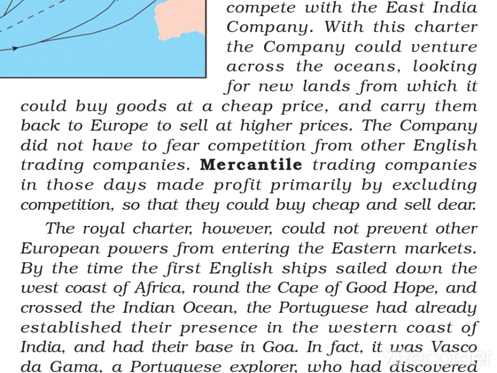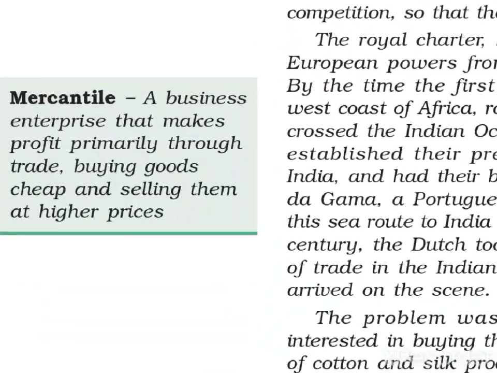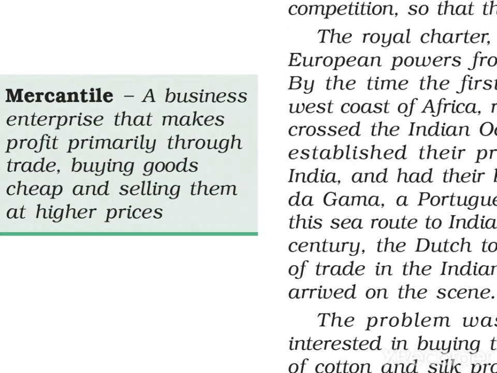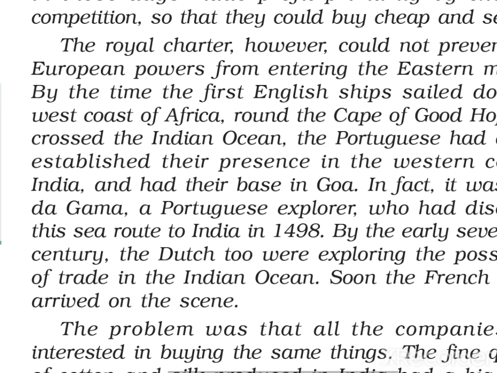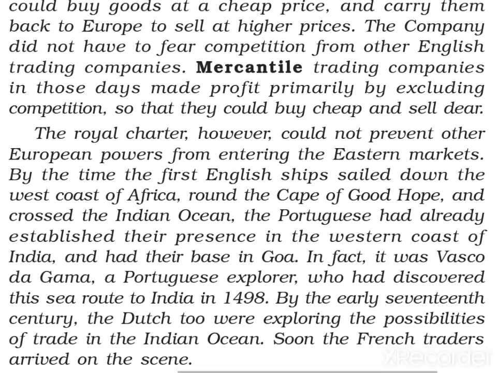Right? Here you can underline this. The East India Company's main intention was to buy goods at a cheap price, bring them into Europe and sell at a higher price. The company did not have to fear competition from other English trading companies. Mercantile. What is the meaning of mercantile? Here it is given: a business enterprise that makes profit primarily through trade, buying goods cheap and selling them at a higher price. Means doing business. Mercantile here means doing business. Mercantile trading companies in those days made profit primarily by excluding competition.